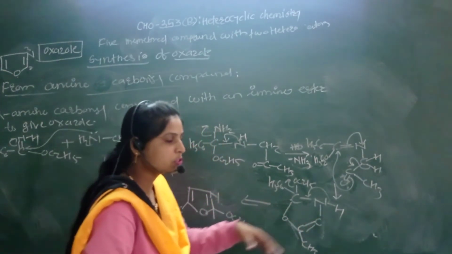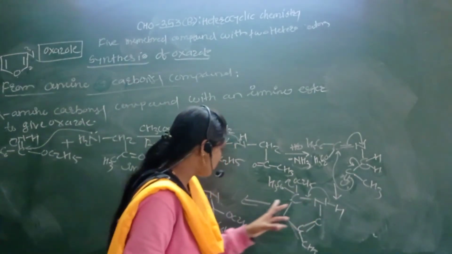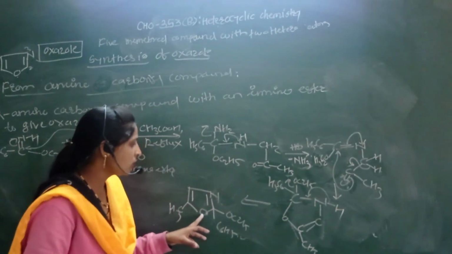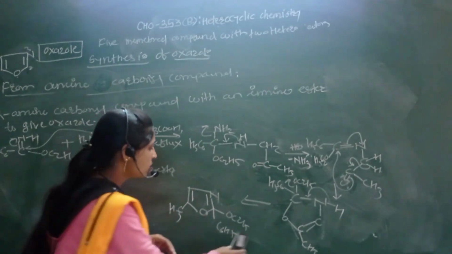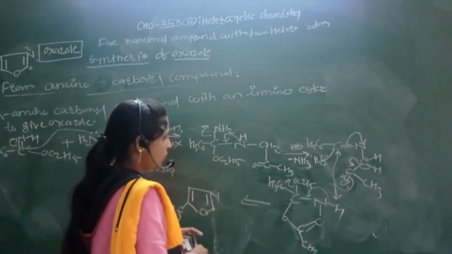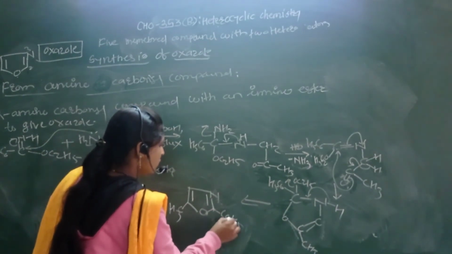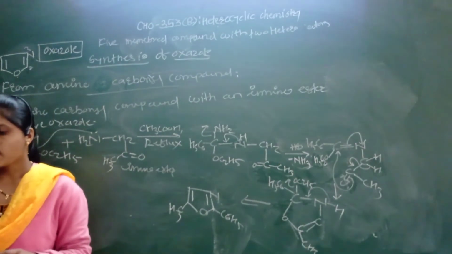Formation of the carbon nitrogen double bond here simply. So this carbon is attached to this oxygen, again carbon carbon double bond, and here the presence of the C6H5. That is a substituted oxazole molecule in this final step.